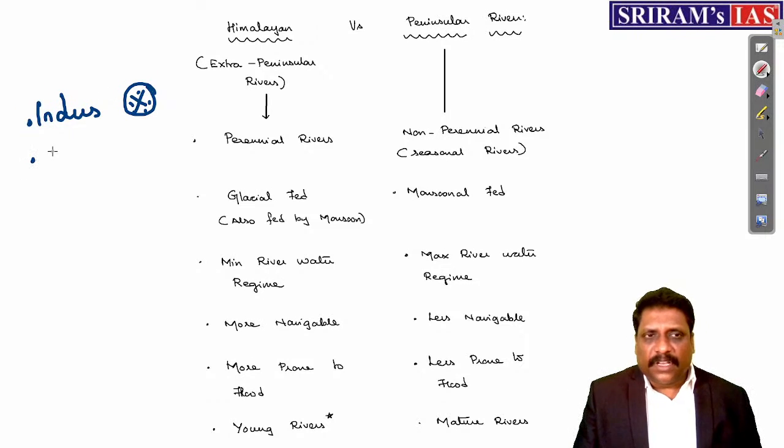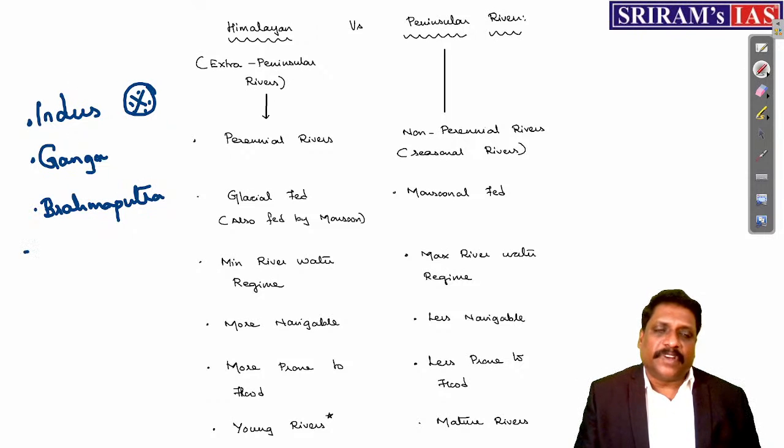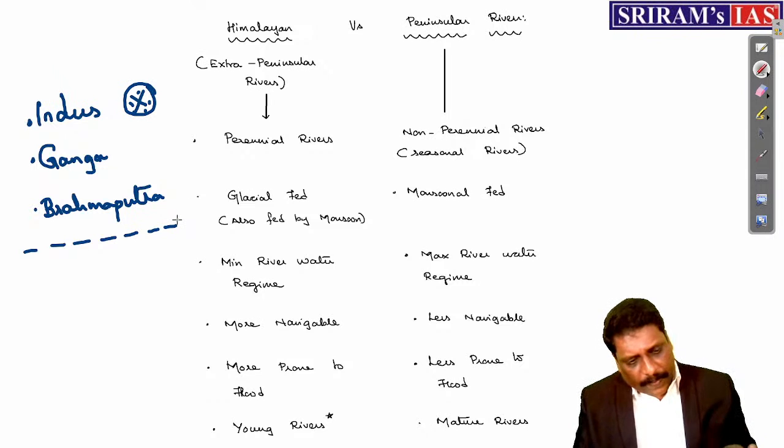Then obviously, evergreen, Ganga. Ganga is also important. And when I talk about Brahmaputra, Brahmaputra is also very, very important. When I say all these rivers, my dear friends, how exactly I should prepare for these rivers, let me tell you.